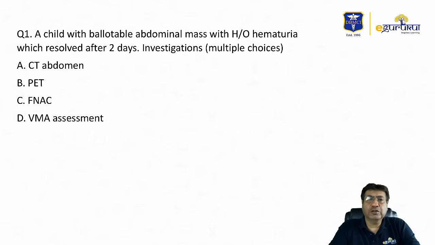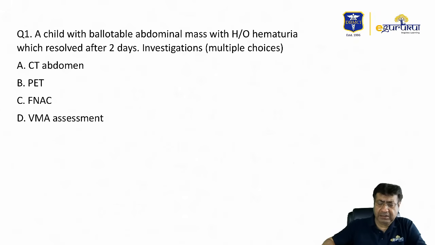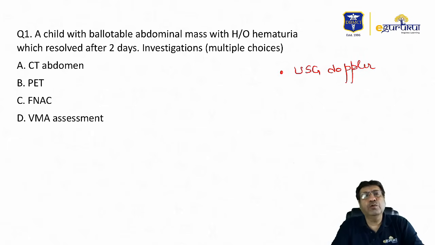X-ray abdomen has also been used, and even sonographies have been used. On ultrasounds, you can often see areas of hemorrhage and areas of necrosis. But ultrasound with Doppler can be quite reliable in helping you find out the extension, particularly of the thrombus.